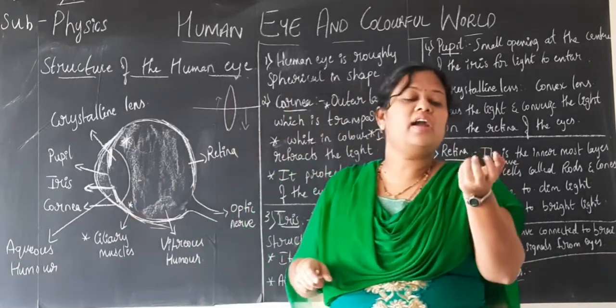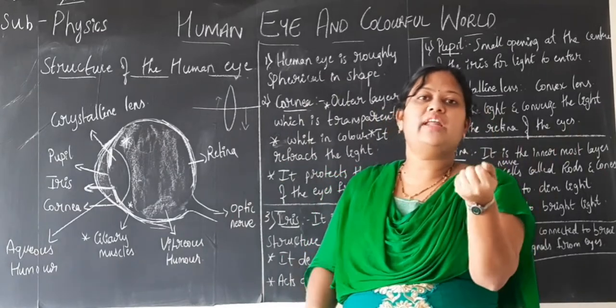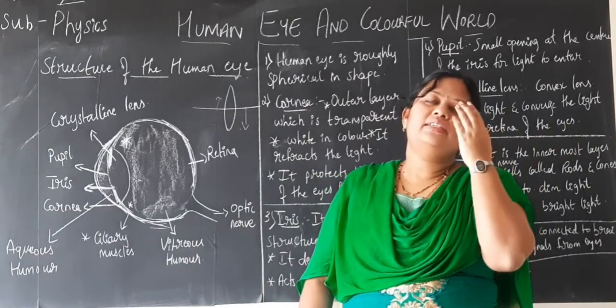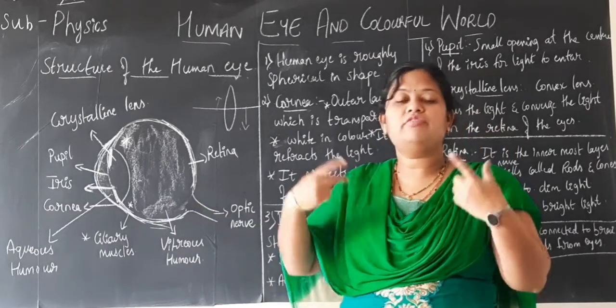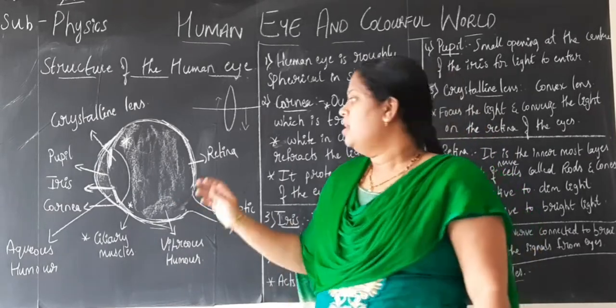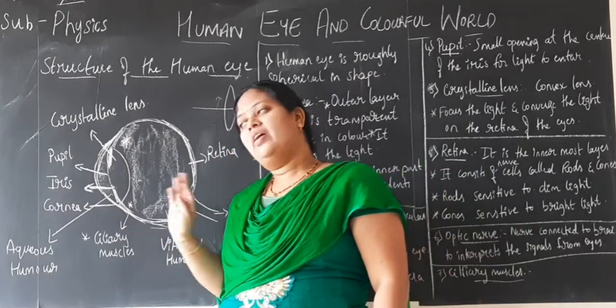Lens means the type of lens which is present in our eyes. Don't imagine the hard thick lens that you can literally touch and feel in labs, children. It is a soft lens which is adjustable. All that I will tell you while explaining the functioning of the eyes. So, I will tell it now itself.